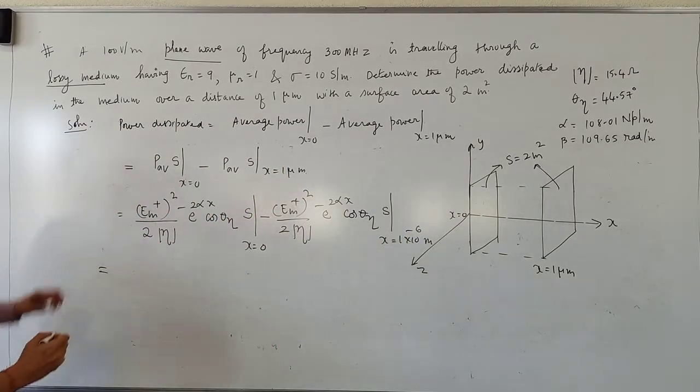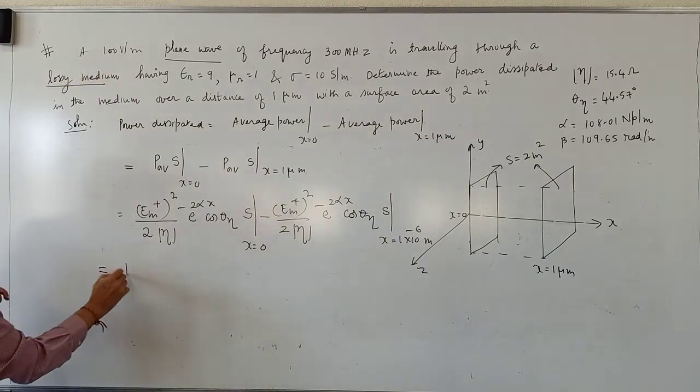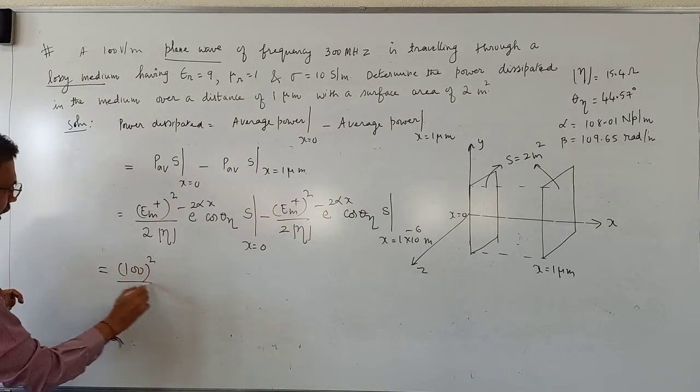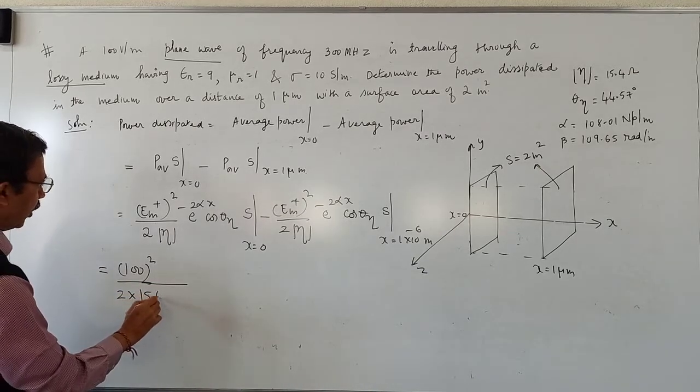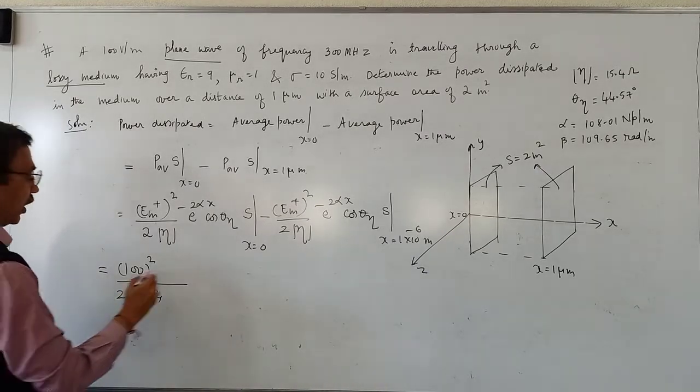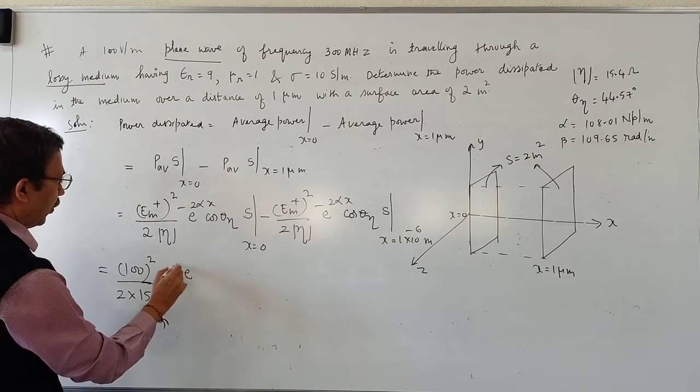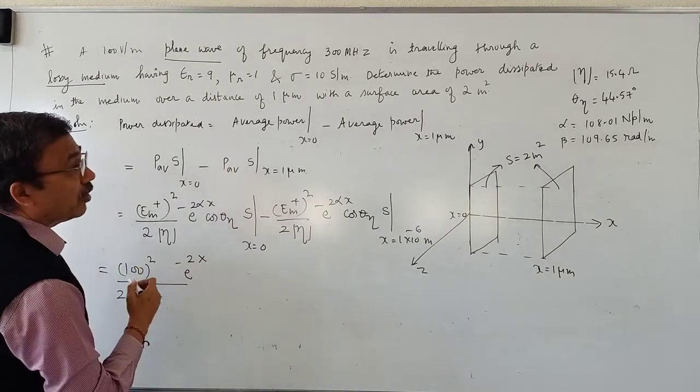Em plus is given in the problem as 100 volts per meter. 100 whole square divided by 2 times magnitude of the impedance, which is 15.4, into e to the power minus 2 alpha. What is alpha?